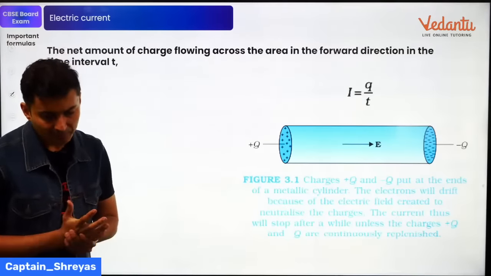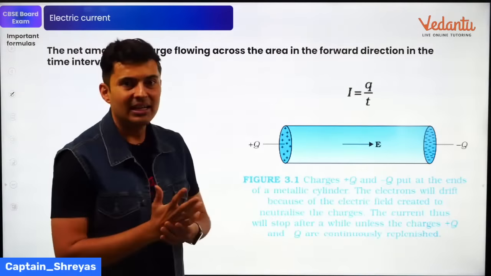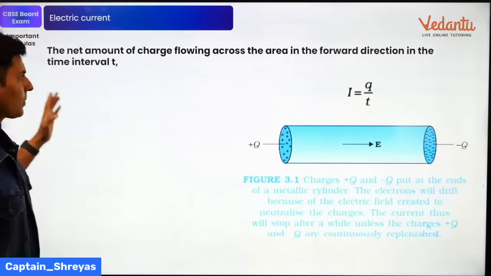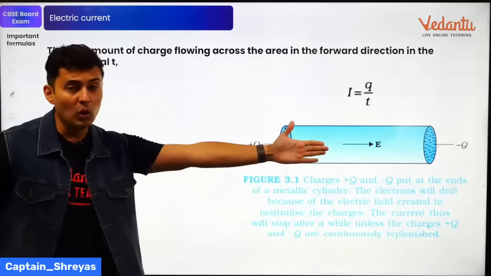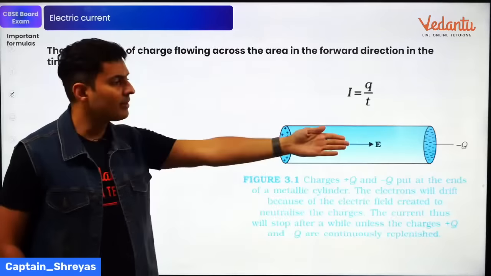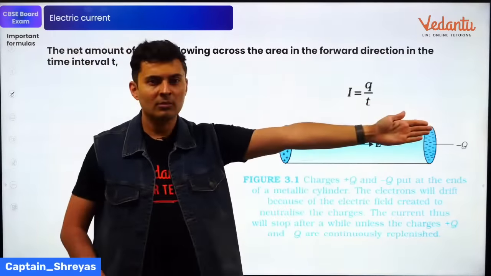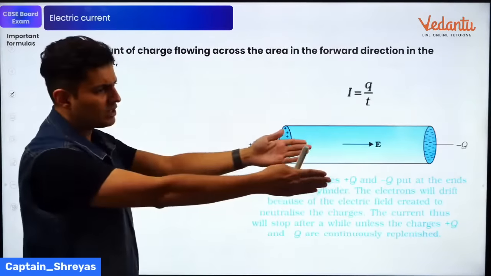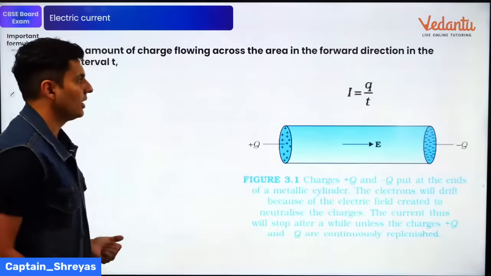Great. Moving on now to electrical current. Current is nothing but the rate of flow of charges through a conductor, okay? And current is always taken positive in the direction of the flow of the positive charges. So if protons are moving there, current is there. If electrons, negative charges, are going there, then the current goes the other way. If positive charges go there, current is obviously in the direction of the flow of the net positive charge.